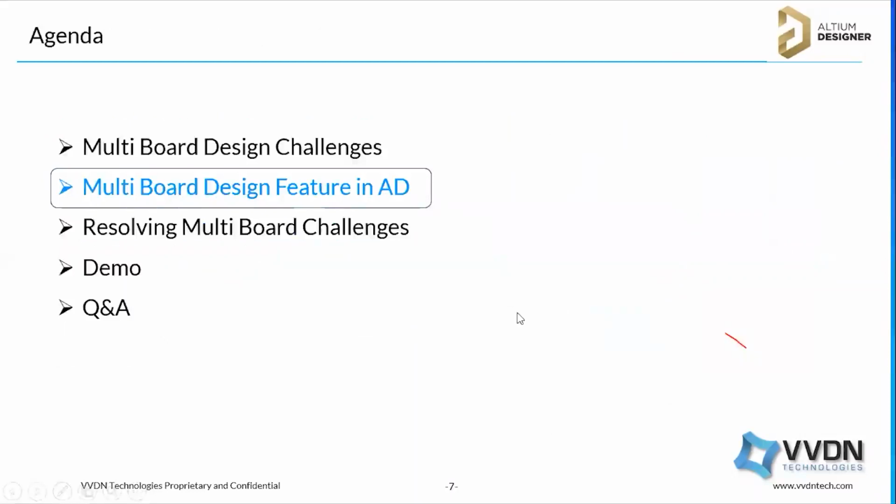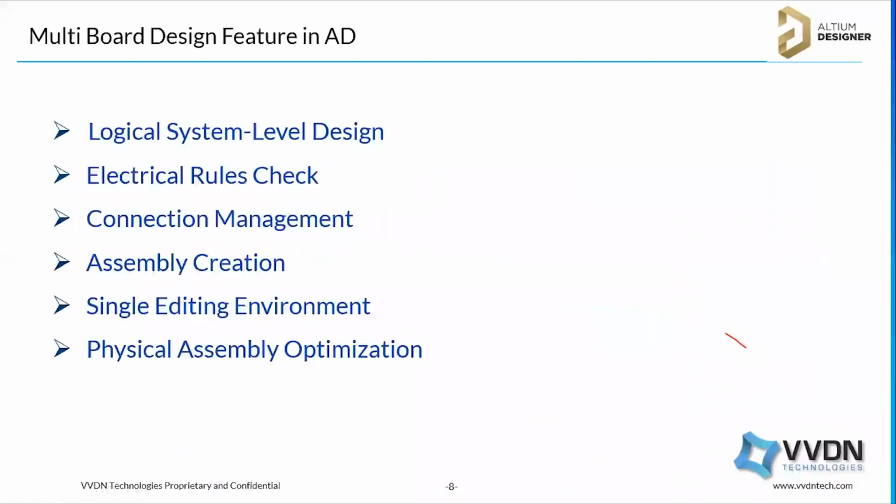Okay. So now, in Altium, for the multi-board design feature, we have logical system level design, electrical rule check, connection management, assembly creation. It's a single editing environment, and we have physical assembly optimization. We will just explore these points in the upcoming slides.